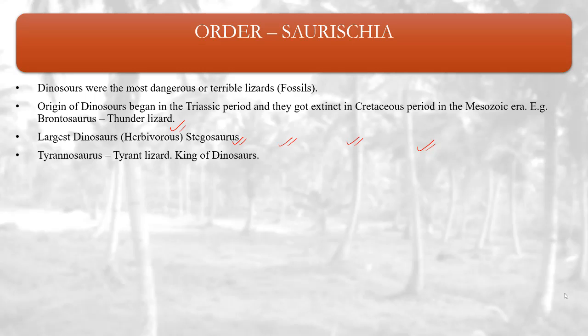So, my dear students, in the previous lectures, we have learned about different classes and subclasses of class Reptilia. The order which was left to discuss was the order to which the dinosaurs belong, that is order Saurischia. The order Saurischia basically involves the dinosaurs. Dinosaurs were the most dangerous or terrible lizards, especially when I talk about the Mesozoic era.